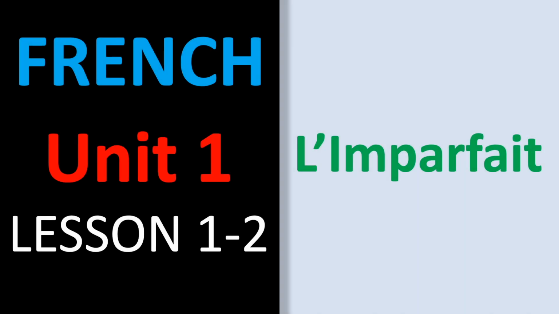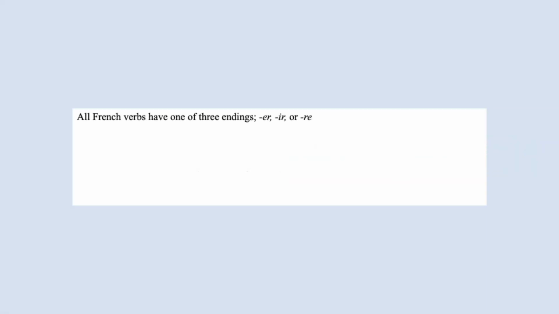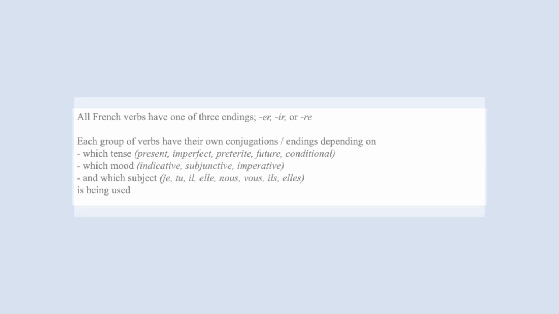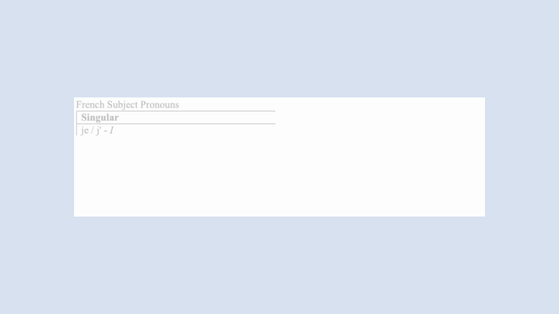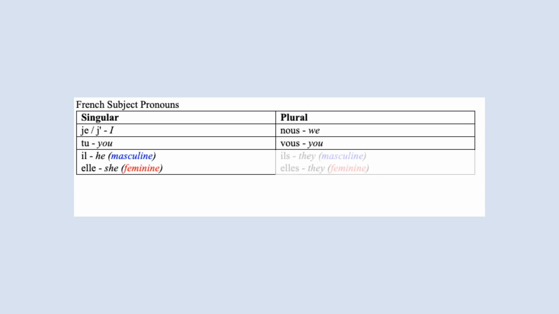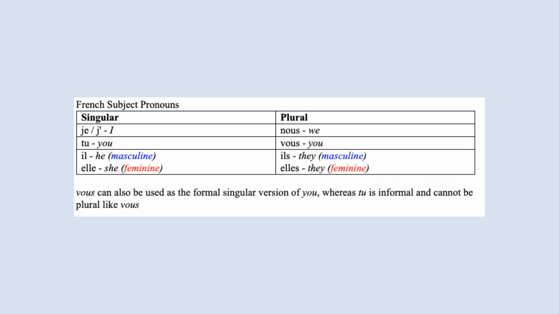This lesson covers regular French verb conjugations under the imperfect. All French verbs belong to one of three verb groups, ER, IR, or RE verbs, and each group of verbs have their own conjugations, or verb endings, depending on the tense, mood, and subject being used. The French subject pronouns are je, tu, il, elle, nous, vous, ils, elles, and vous can also be used as the formal singular version of you, whereas tu is informal and cannot be plural like vous.